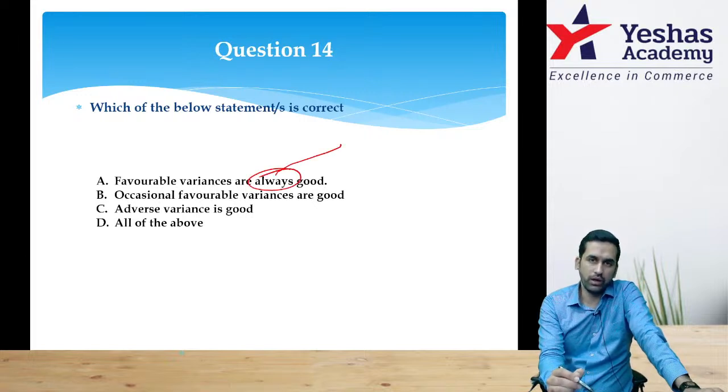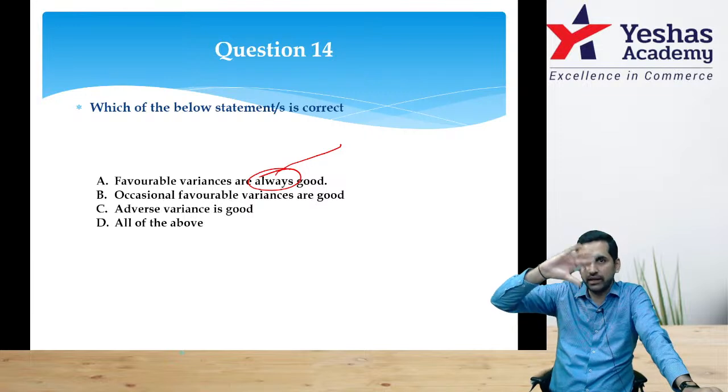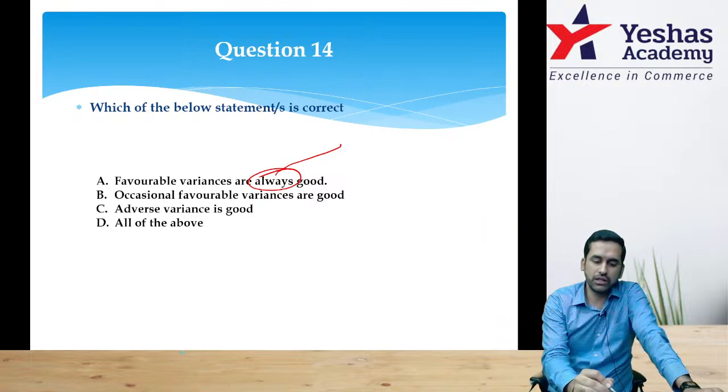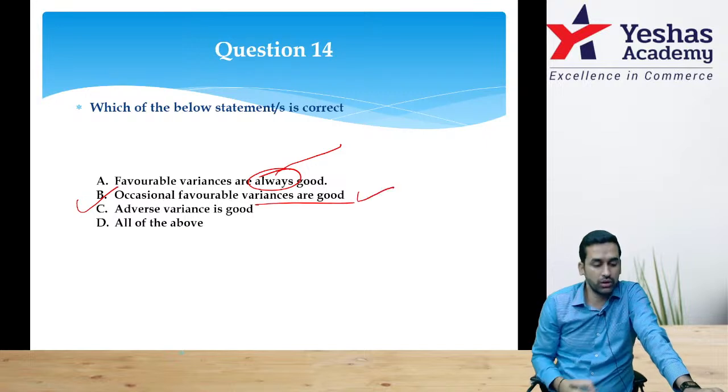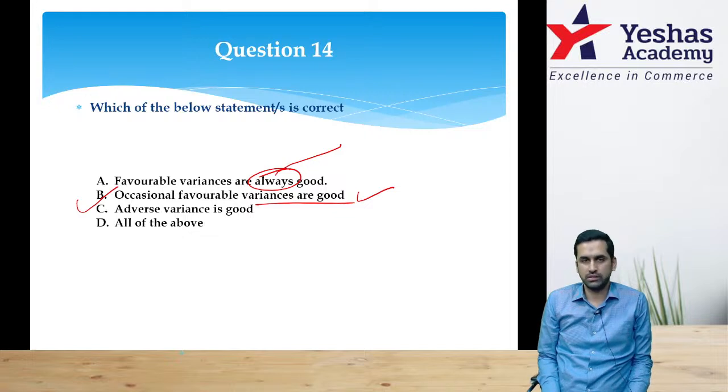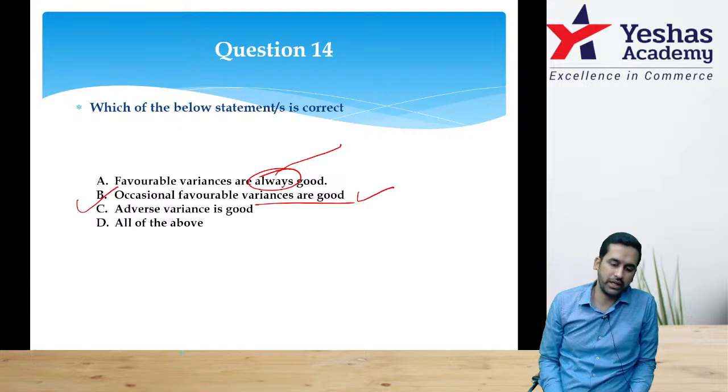Always good is wrong, sir. Always good can't be correct. Then there is something wrong in your standard setting process itself. Yeah. Occasional favorable variance is good. This looks correct to me. Occasional savings, once in 2-3 months we save some money. Again 2-3 months we may have adverse or nil variance. Once in a while here and there if you have some savings, that's a good indication.